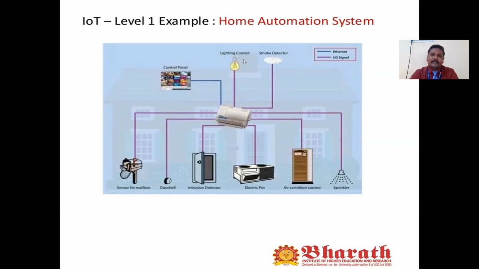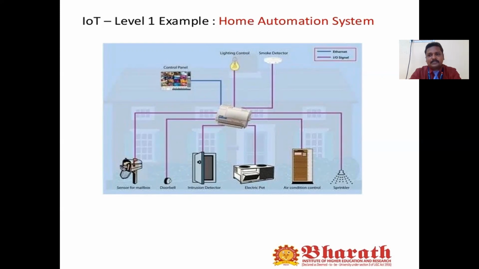And if you want to control the light, to switch the light on or off through the mobile phone, we have to fix the sensor onto the light. Once the light is glowing, the sensor will read the data. That data is passed over network connectivity, the different kinds of network connectivity we discussed in the previous lecture video. So we have to use different communication technologies like Wi-Fi, satellite communication, or mobile communication to send the data. This is what we call IoT level 1 systems.